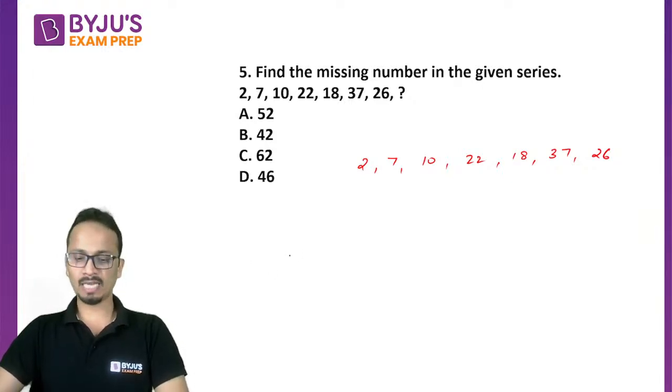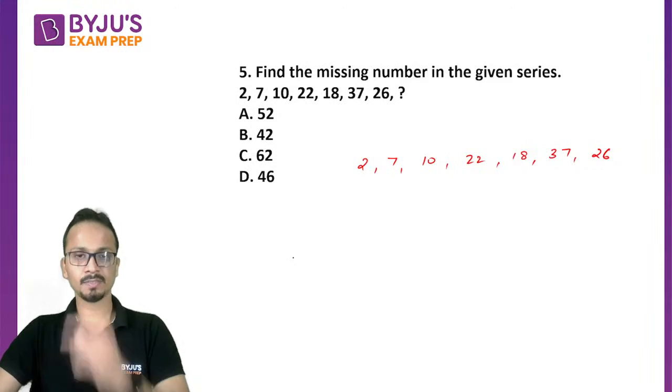Now let's have a look at one of the hints here. All right, 52, nice.